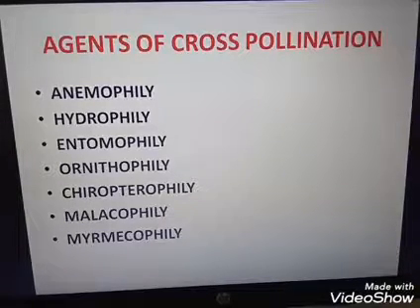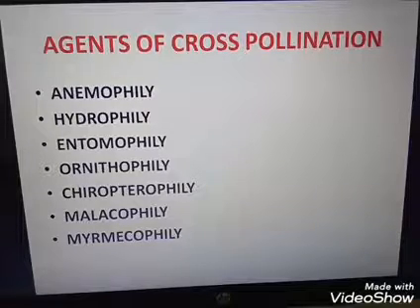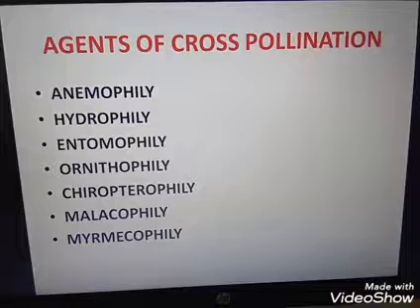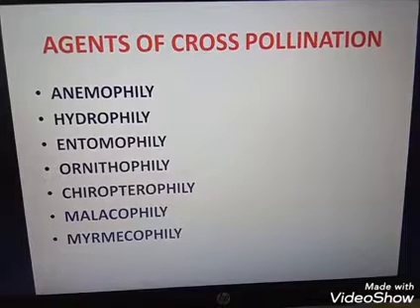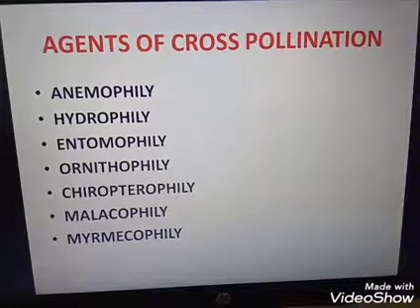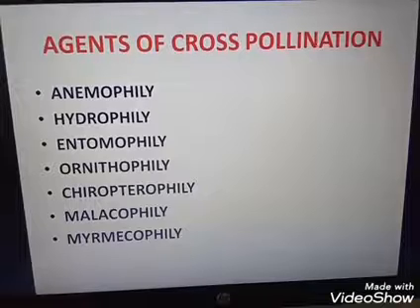Pollens are long, needle-like and carried passively by water. Another example, a marine angiosperm, is Zostera, in which hydrophily is present.